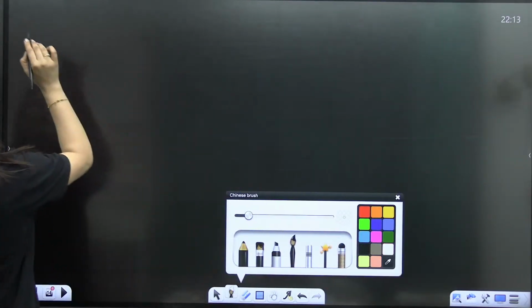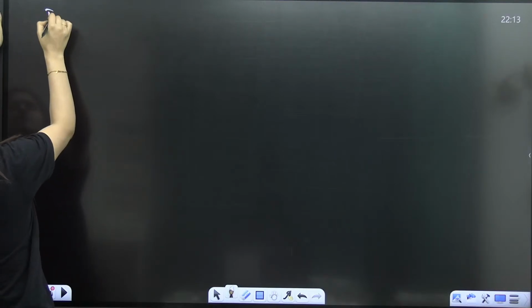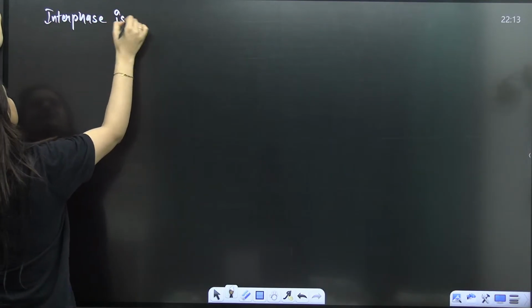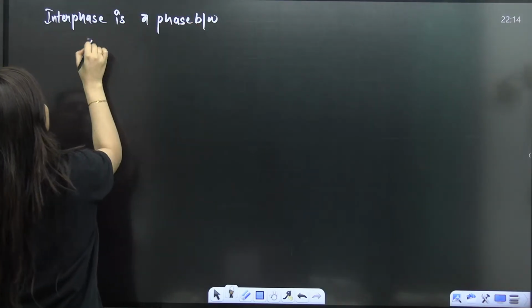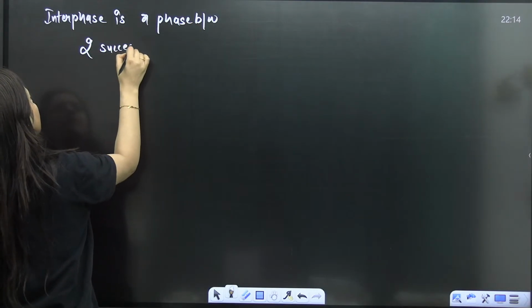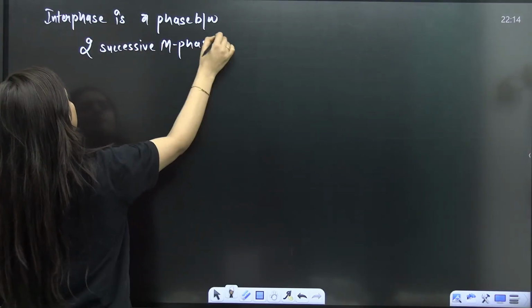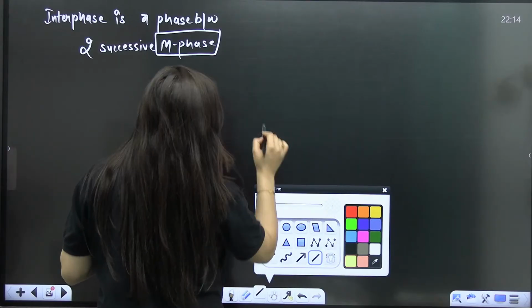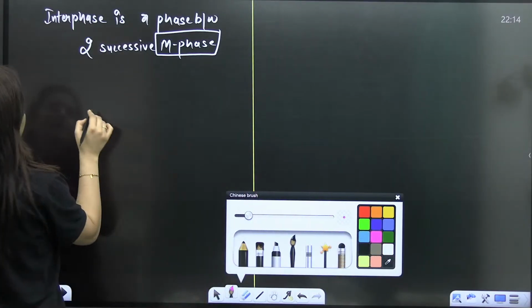Now there is a line that we need to understand: interphase is a phase between two successive M phases. So what's the meaning of that?